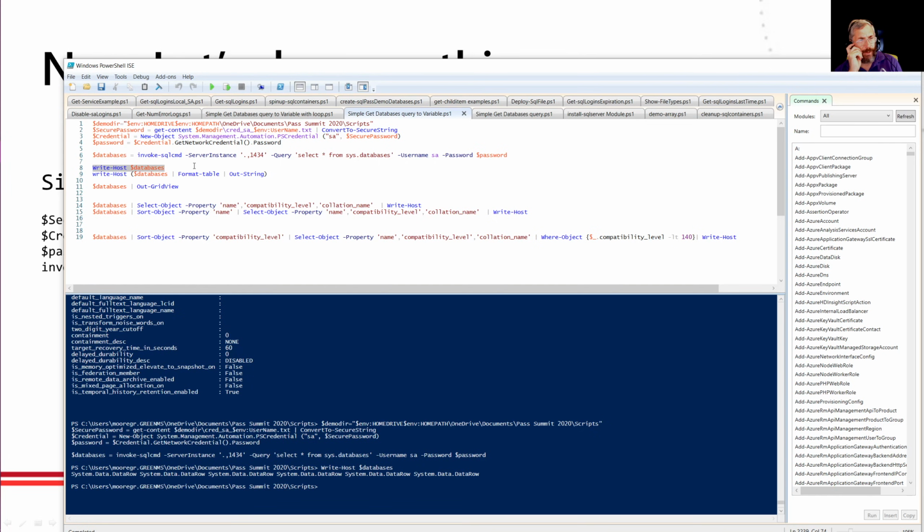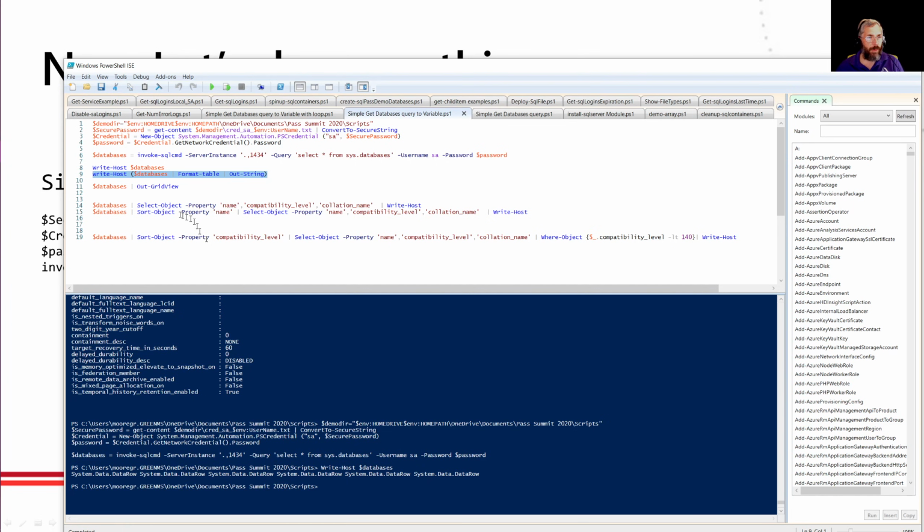That wasn't what I expected. What happened there? Again, think about objects. We're dealing with objects for our databases. So basically it's saying, hey, I've got an object here. It's a data row object with a data row attached to it. I don't know what you want me to do with that, so I'm just going to tell you what I got here.